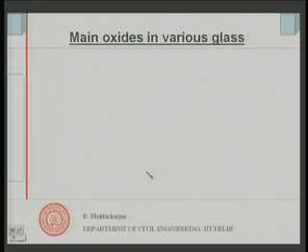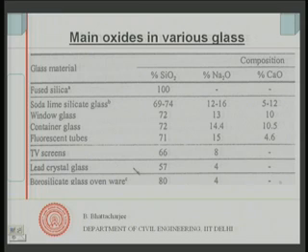If you look at the main oxides in various glasses, there are other minor oxides, but we will only look into the main oxides. In case of pure silica, of course, you have got 100% pure silica. But if you look at soda lime silicate glass, then it will be about 69 to 74% silica, 12 to 16% of sodium oxide and 5 to 12% of calcium oxide. There are several other minor oxides present, which I have just omitted, for our purpose to understand that glasses are essentially oxides.